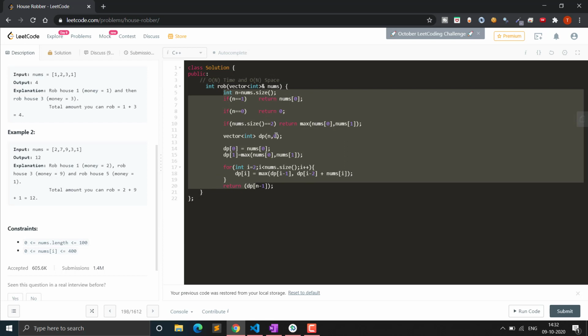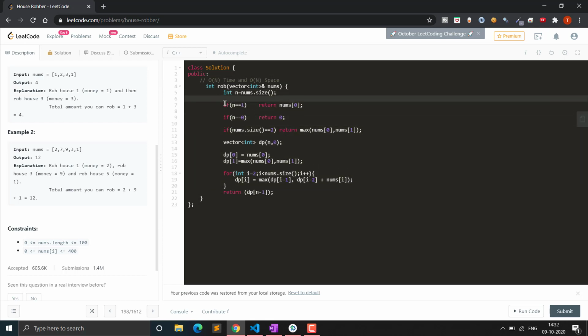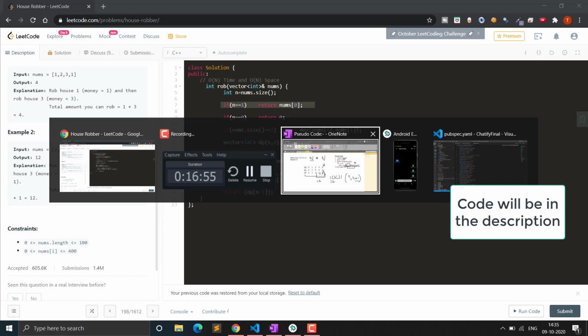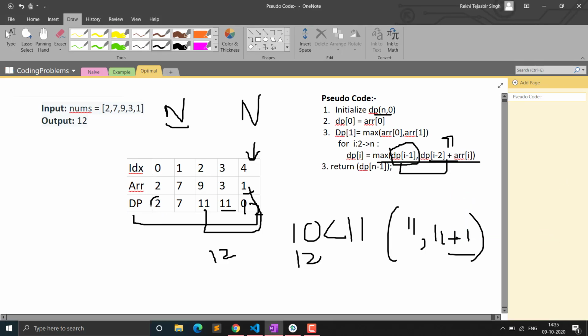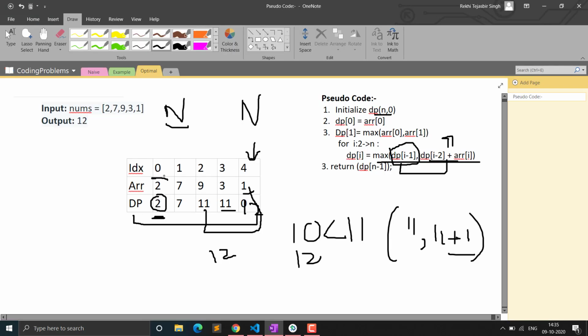Actually the code will be almost similar to the pseudocode that we saw. First of all, we will have to check the base conditions, so you can simply return for the base conditions. The base condition that we are using in this code is if n is equal to 1. Assuming n is equal to 1, what will be the profit at this element?